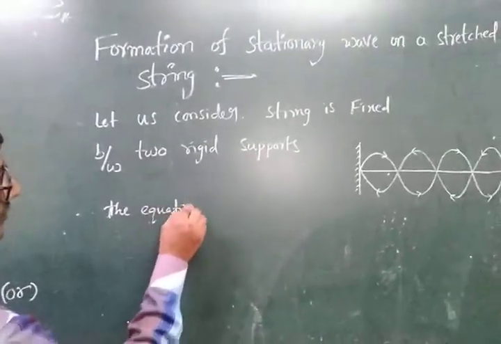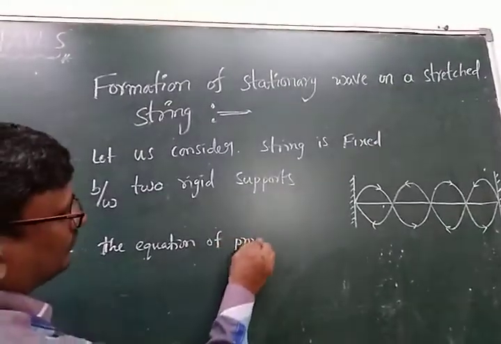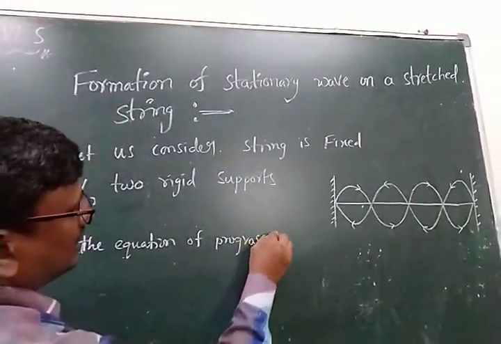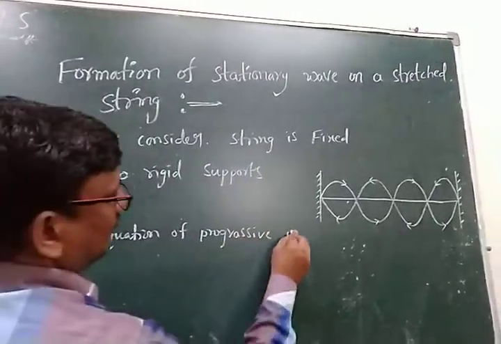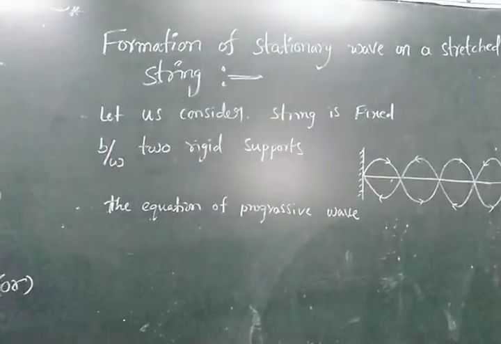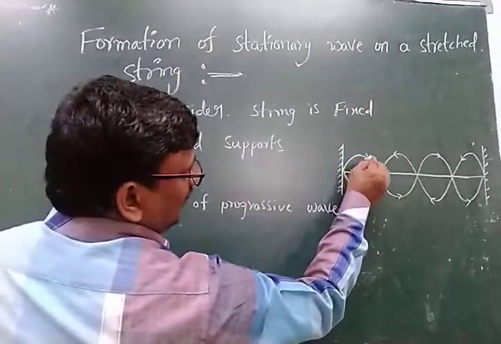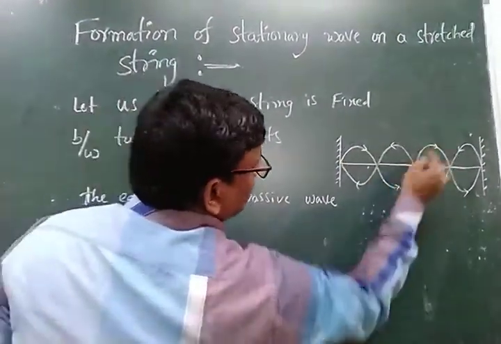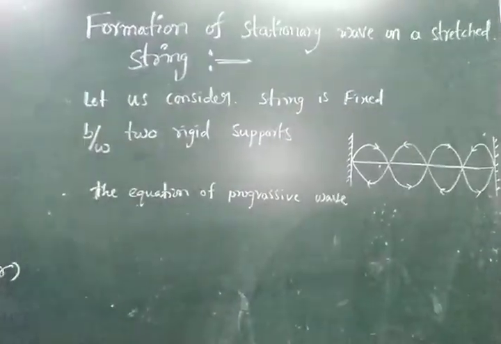Therefore, the equation of a progressive wave. First we observe the wave traveling along this way, that is, the positive x direction.